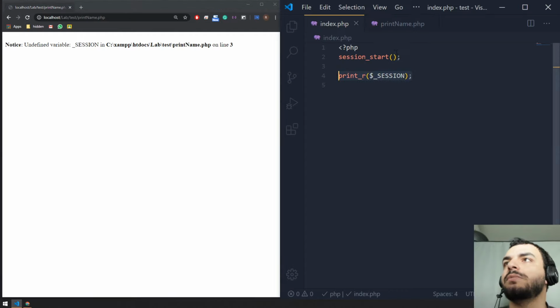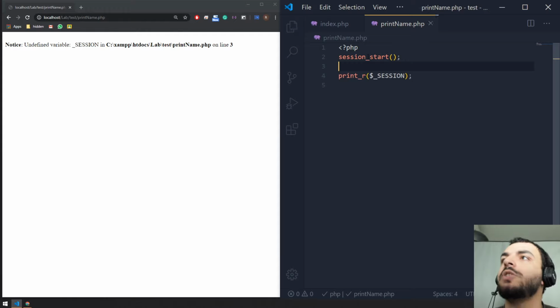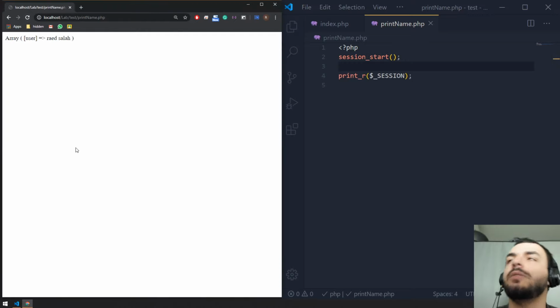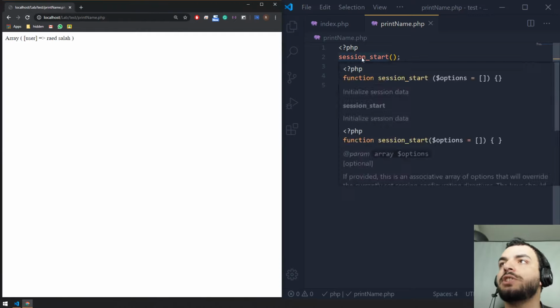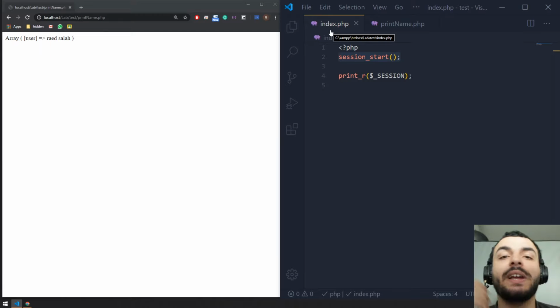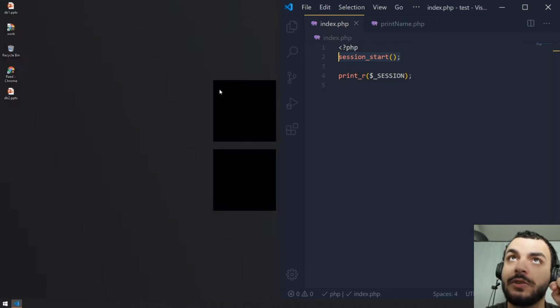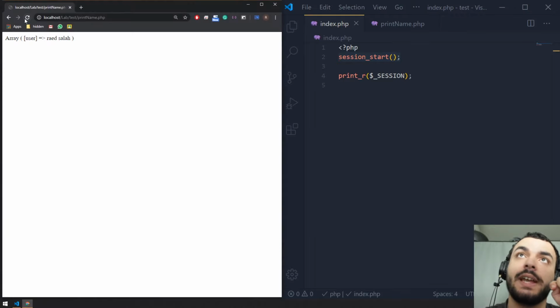Oh yes, sorry, always remember to start your session in each and every page. That's why object-oriented PHP is very important. Okay, so just start session and then identify the variable. So right now in sessions, as you see, it functions the same way as cookies, and we can fetch the variable in multiple pages. But the difference is once we close the browser and we open the browser again and we refresh,